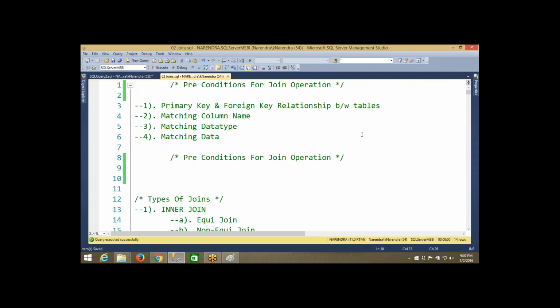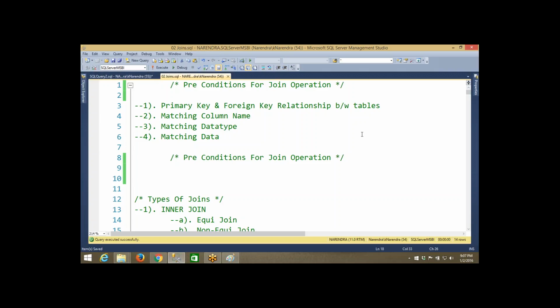Inner joins, equijoin, non-equijoin. Non-equijoin is not that important. Try to practice one or two examples, that's it. But equijoin is more important. You will write at least one join operation every day once you join any organization, because in entire SQL there are two concepts we should know as DB developers. One is joins, another one is stored procedures.